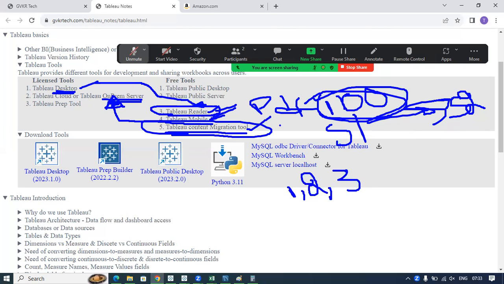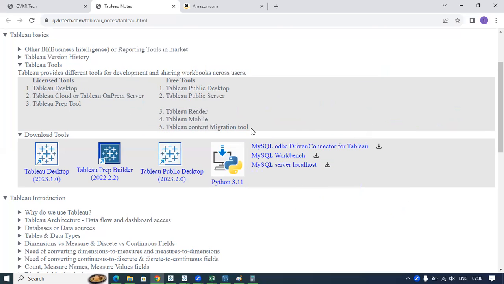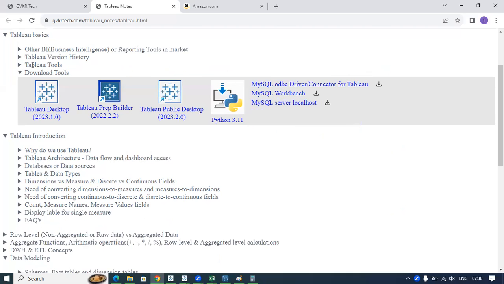So if you have a small number of workbooks, we can use Tableau Desktop for migration. But if you have a large number of workbooks, then we can use the Tableau Content Migration Tool.